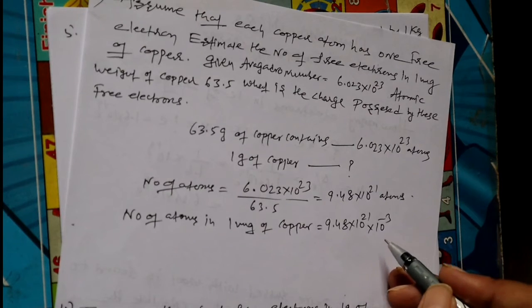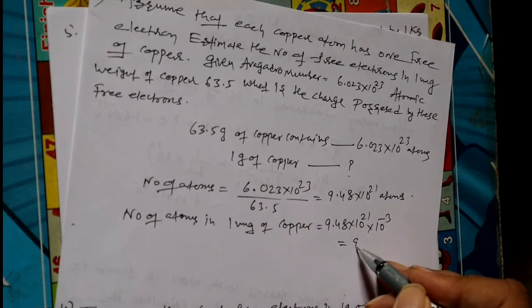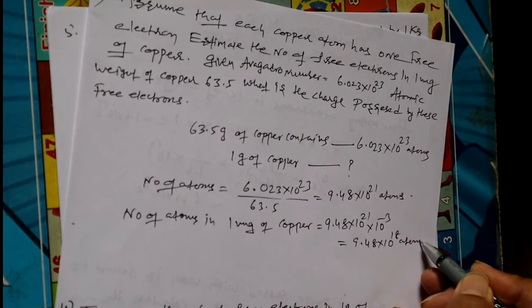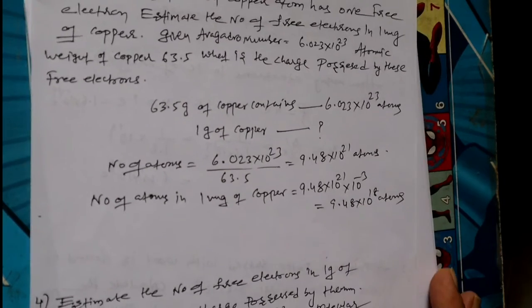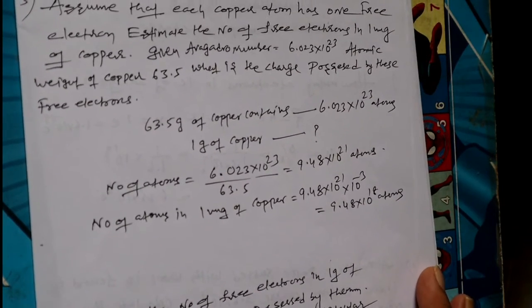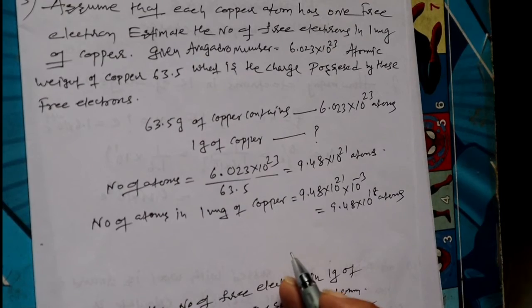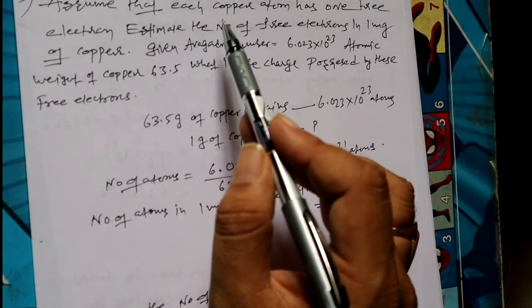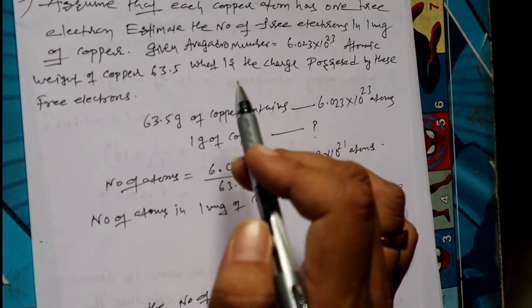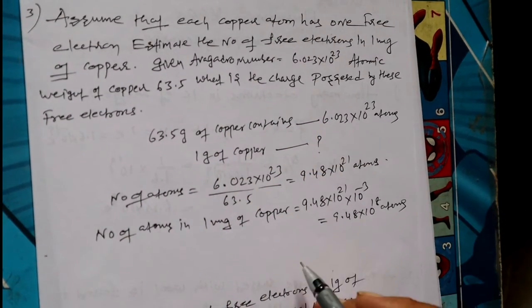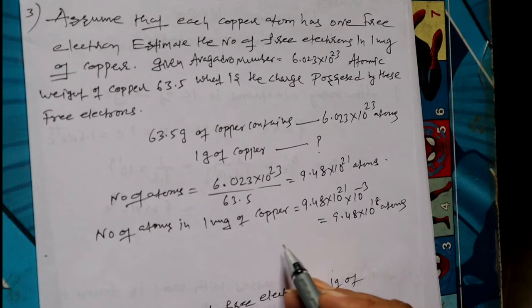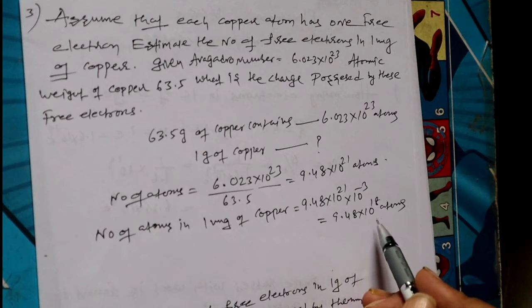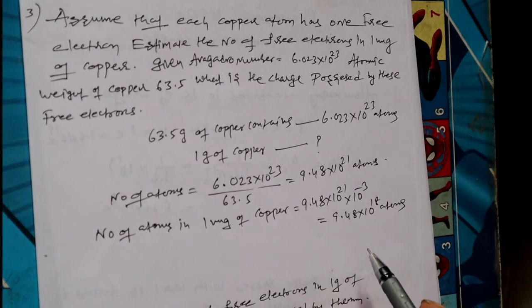So we get 9.48 times 10 to the power of 18 atoms. These are the number of atoms contained in 1 milligram of copper. Each copper atom has one free electron. That means there are 9.48 times 10 to the power of 18 free electrons.